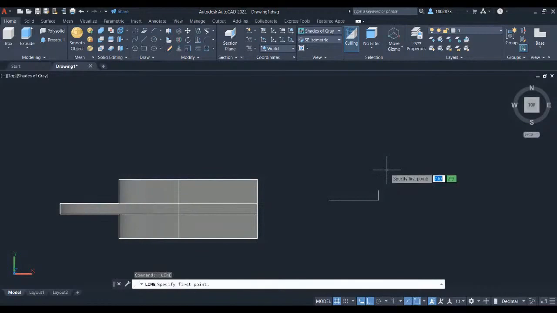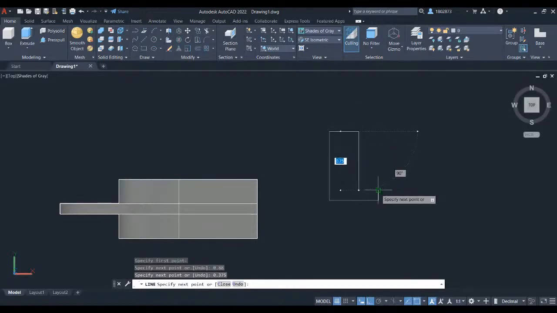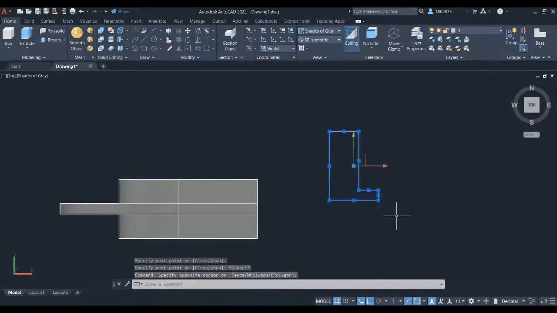Press space to repeat line. Left click here and let's key in 0.88. Press enter. Hover your crosshair here and key in 0.375 and press enter. Hover your crosshair here so the snap line will appear. And left click to this X mark symbol. Connect this line to this endpoint and press escape. Let's create a window selection. Type in join and press enter.